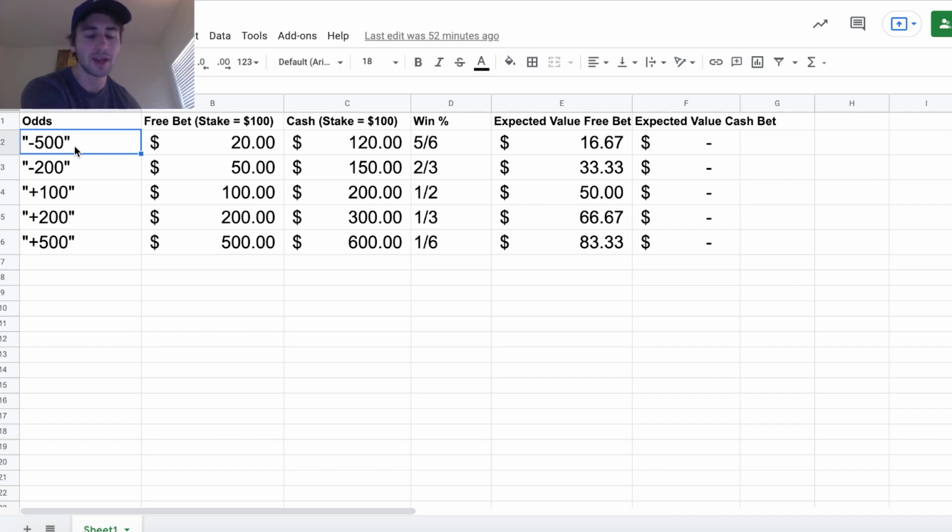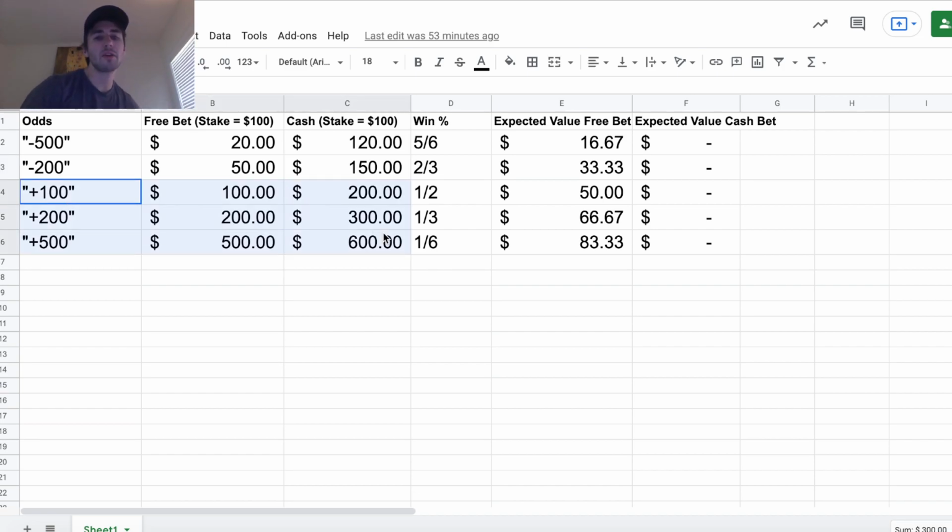That's not too good. So what if I bet something minus 200 odds? I place a bet at minus 200 odds, and I get back $50. Right? The profit is $50, so I don't get back the $100 from the stake for a free bet. I only get back the profit, so I only get back $50. My $100 free bet is worth $50 if my team wins. Whereas if I would have placed that bet with cash on something minus 200 and my team were to win, then I would be getting back a total of $150, okay?